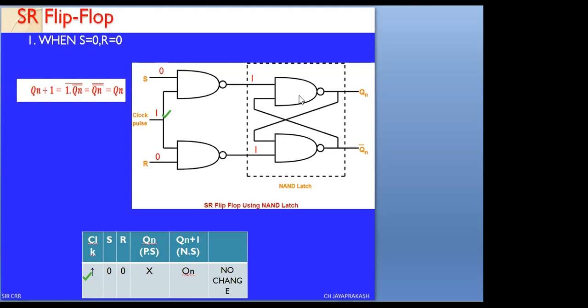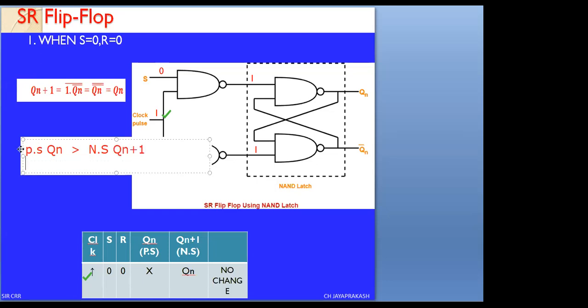Let me write the indications again. The present state output we call Qn. For this, the next state is called Q of n plus 1. Similarly, the present state complement we call Qn bar, and its next state we write as Q of n plus 1 bar.